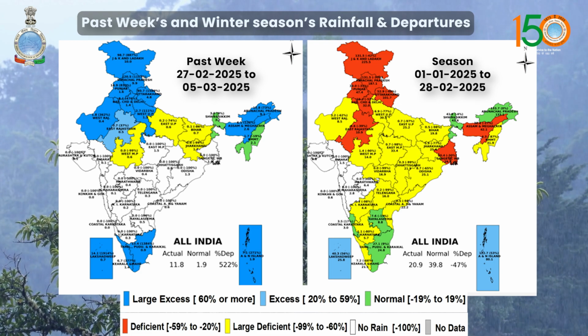The first image shows the rainfall during the past week, where large excess rainfall was recorded over most of the northwestern states, and the large deficiency was in eastern Uttar Pradesh and Bihar, and also large excess was in Tamil Nadu, Kerala and northeastern states. Overall season, if you see, there is deficient rainfall over Jammu Kashmir, Punjab, Haryana and eastern Rajasthan, and the large deficiency was over most of central and east India.